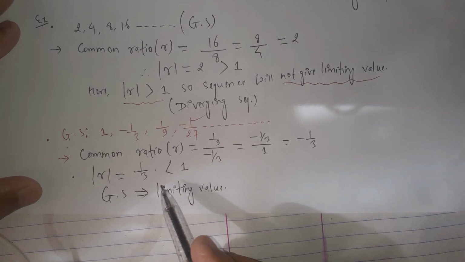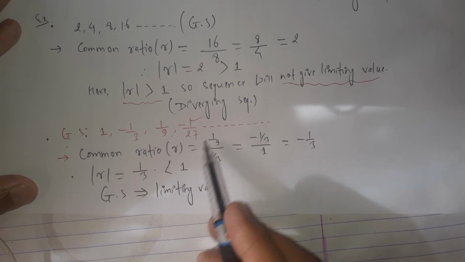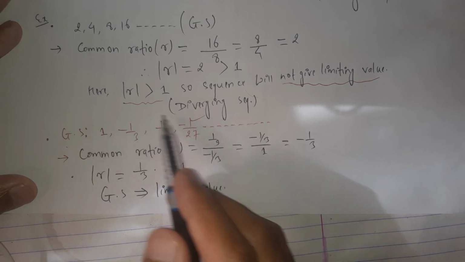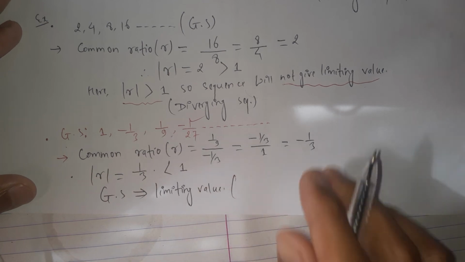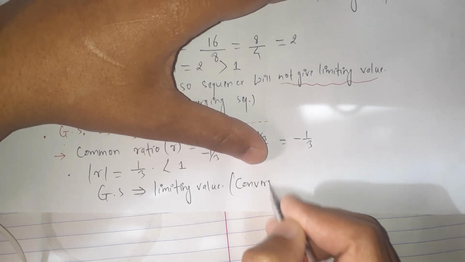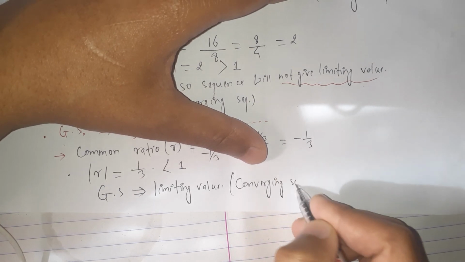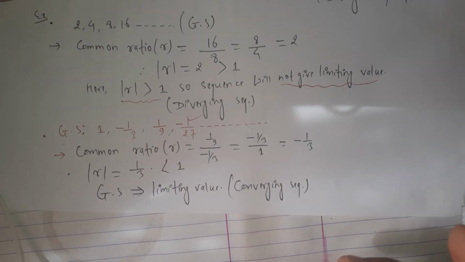We can say the modulus of the common ratio is less than 1, so this geometrical sequence converges to a point. It is a converging sequence, and it converges to a finite point.